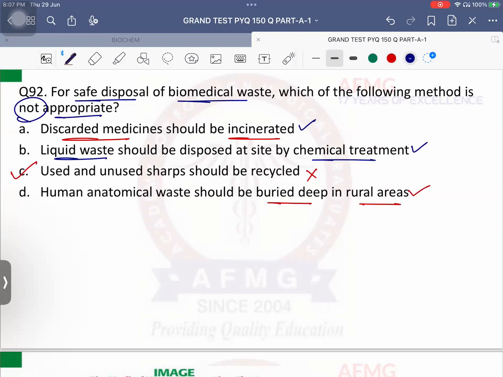Okay? So, human anatomical waste should be buried deep in rural areas. Yes, usually placenta. In rural areas, do we have incineration? No. So, in those areas, it is better to bury these human anatomical organs like placenta or amputated limb. Okay?